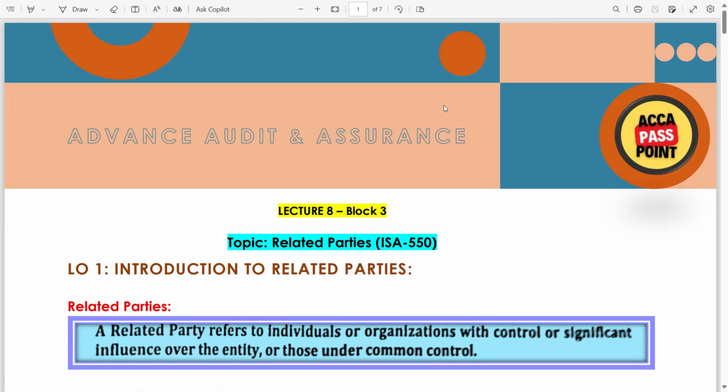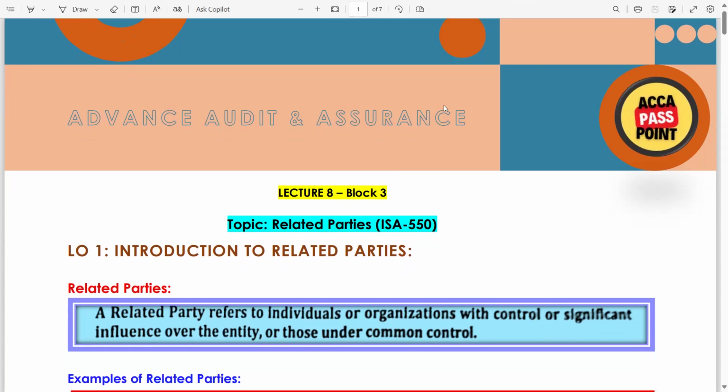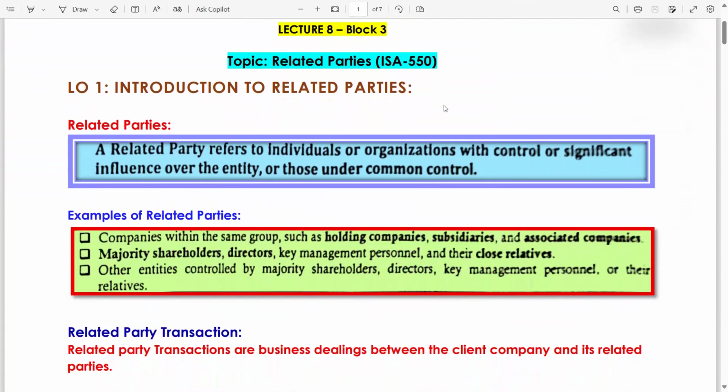Let's start Lecture 8 of Block 3, related parties, ISA 550. Introduction to related parties. First, we have the related party definition. What are related parties? Let's say in the organization, management and directors have a business relationship. They are related parties. Shareholders and the management or TCWG who have a relationship are related parties. If there is any transaction between them, this is called a related party transaction.